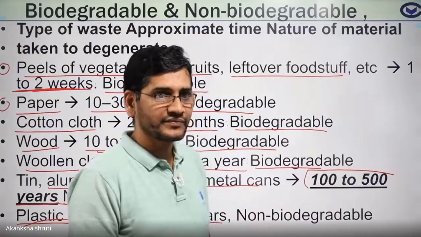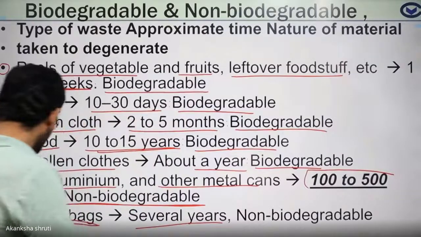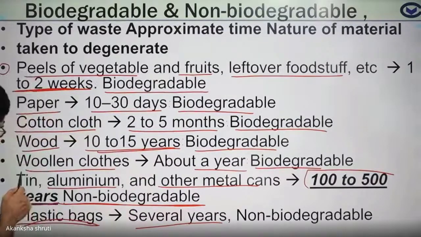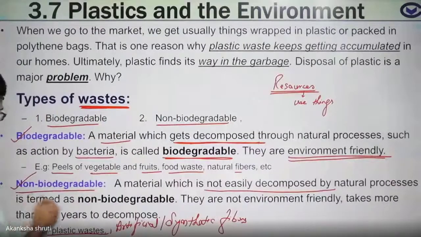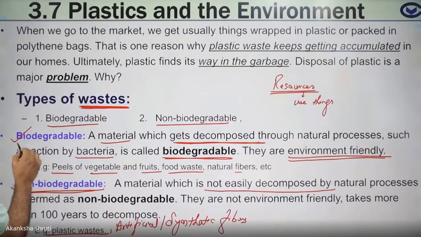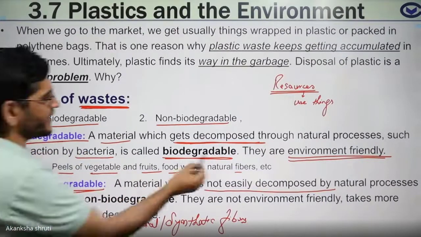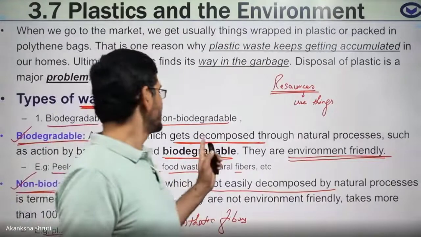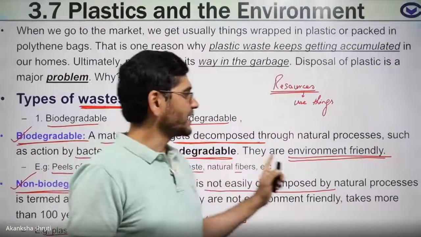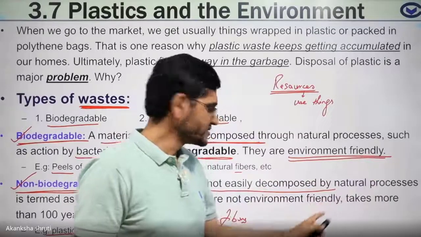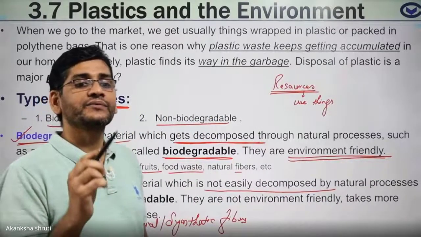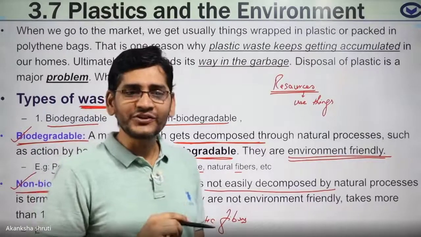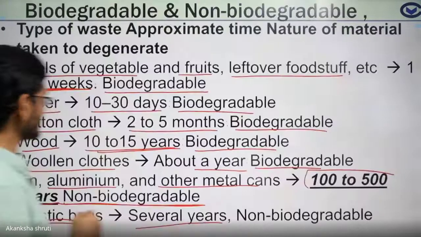So those wastes which take more than 100 years are called non-biodegradable. But those wastes which decompose easily within a few years are biodegradable. They are environment friendly. These non-biodegradable wastes are not environment friendly. They are polluting the environment. How they are polluting, we have to see. That is our last topic.